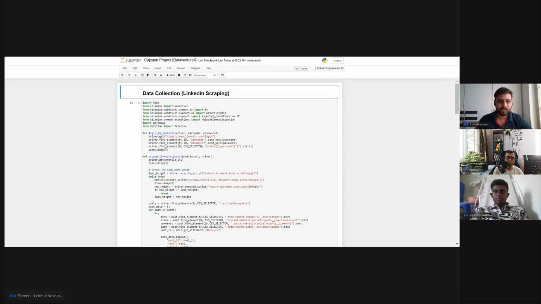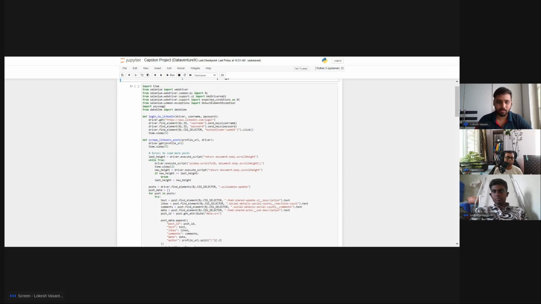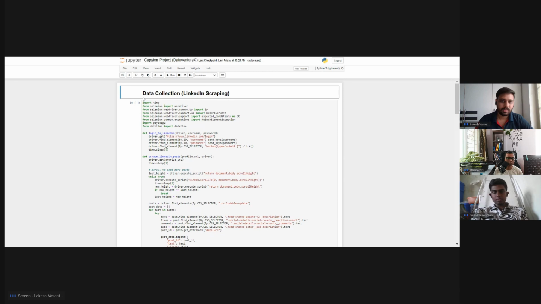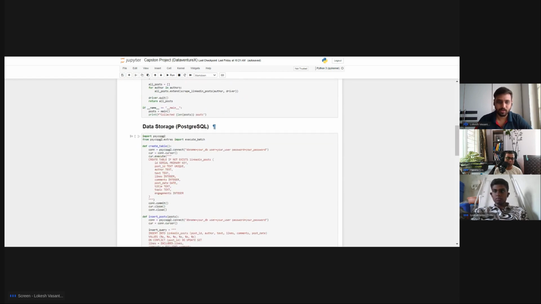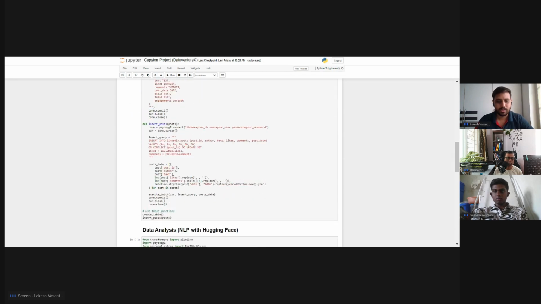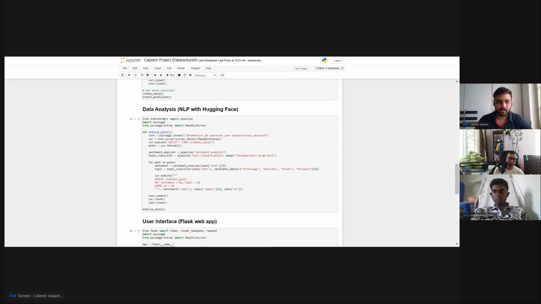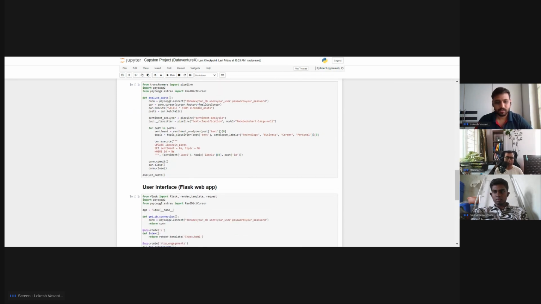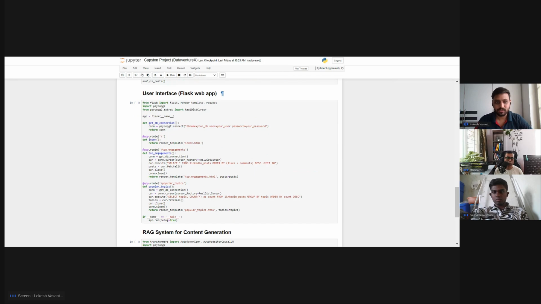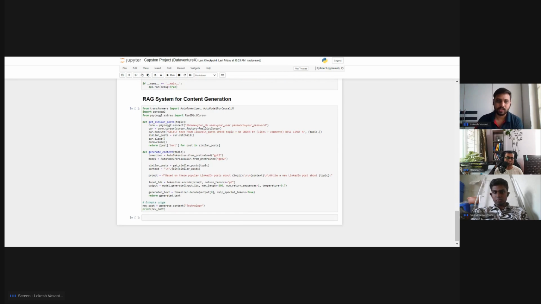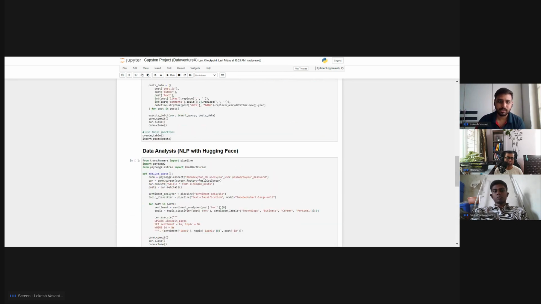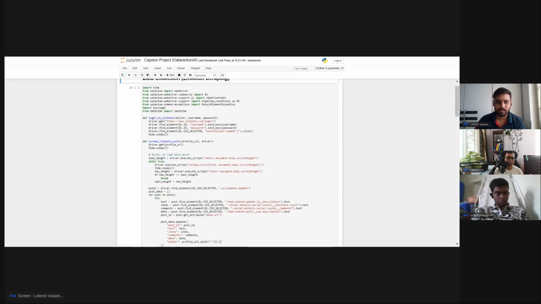Yeah, so I made a full pipeline for our project. First is data collection through LinkedIn scraping. The second step is a data storage system, for which I use PostgreSQL. Then data analysis, where I use NLP with Hugging Face. Then we have the user interface, for which I use Flask. And lastly, I use RAG for content generation for future purposes.